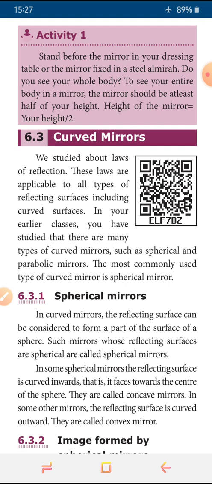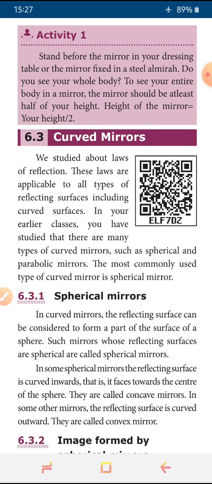Okay. Next is activity 1. So we have to stand in front of a mirror, like a dressing table or the mirror which is fixed on a steel almirah. We can see the whole body. This is the question. We can see the whole body when the mirror is at least half of your height.